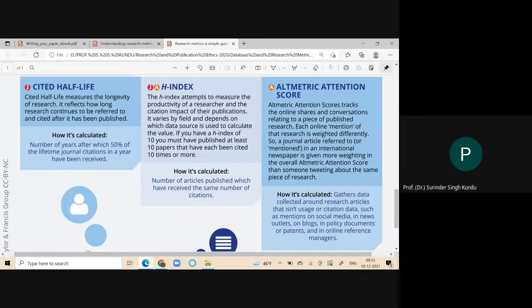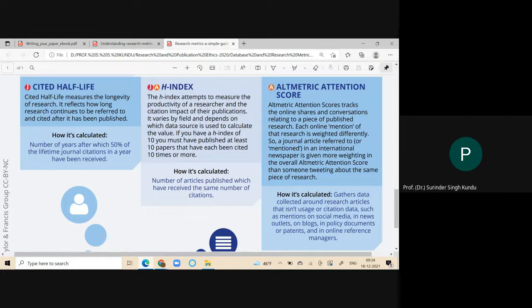Simple calculation. For example, you can calculate the citation score of a journal, where that journal receives 50% of its citations in that year. That is known as cited half-life. I hope it is clear. It is a simple line. There is no calculation formula.